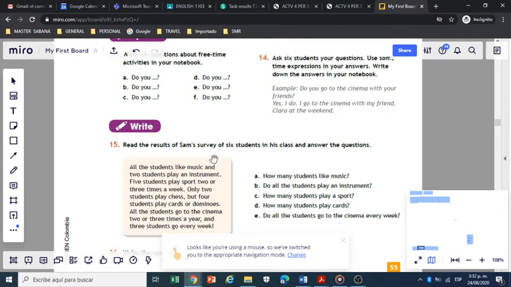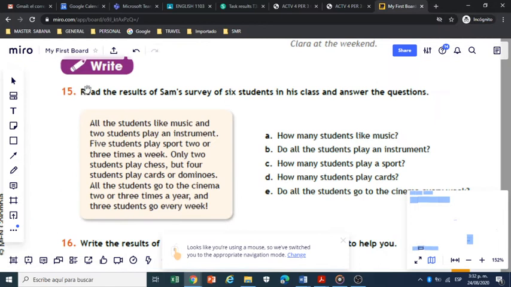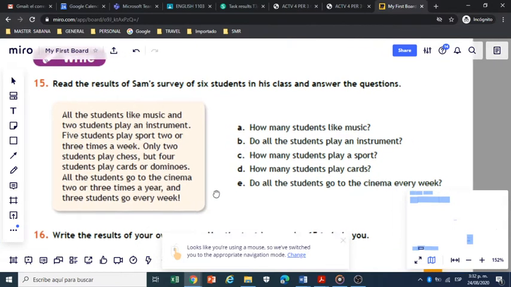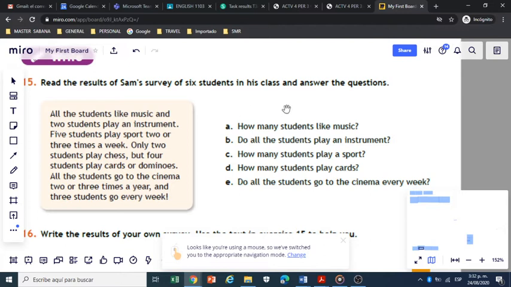Read the results of Sam's survey of 6 students in his class and answer the questions. So, according to this text, all the students like music and 2 students play an instrument. 5 students play sport 2 or 3 times a week. Only 2 students play chess, but 4 students play cards or dominoes. All the students go to the cinema 2 or 3 times a year, and 3 students go every week. So you are going to classify, answer the questions, and write the answers.